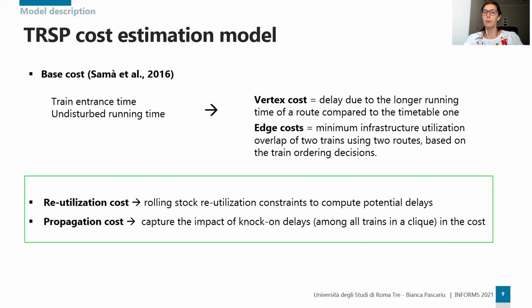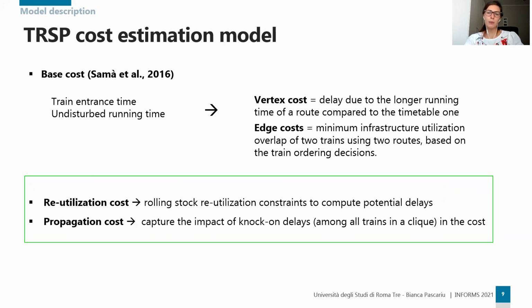Based on the seminal paper on the TRSP by Samà et al. in 2016, the computation of costs considers the expected train entrance time in the network and the undisturbed running time. So the vertex cost is the delay due to the longer running time of a route compared to the timetable one, while the edge cost is assessed as the minimum potential secondary delay of two trains using the two routes based on the train ordering decision. We next refer to this cost as base cost.